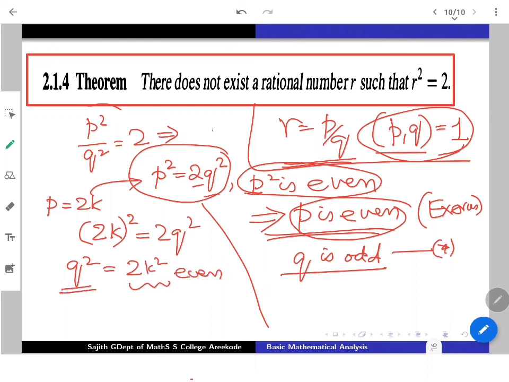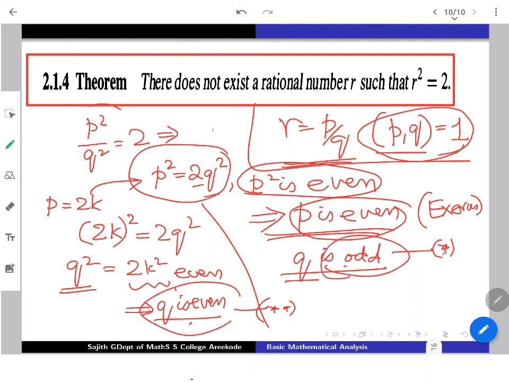But q square being even, as before, will guarantee that q is even. But there is an obvious contradiction now. Once you have seen q is odd, now you are getting q is even. It never happens that an integer is at the same time odd as well as even. So it is a blunder, a contradiction.